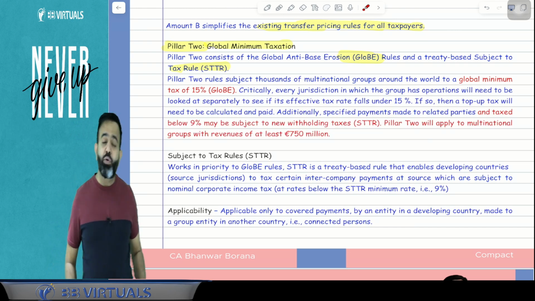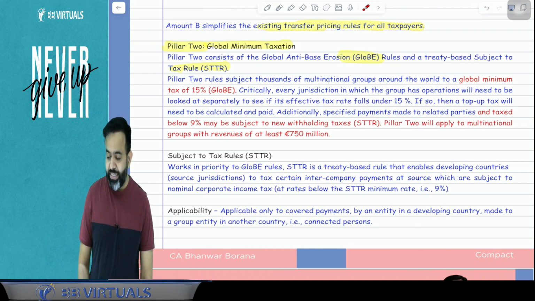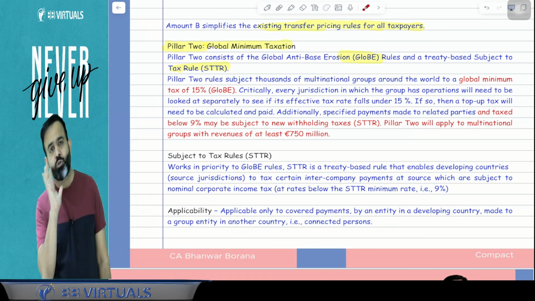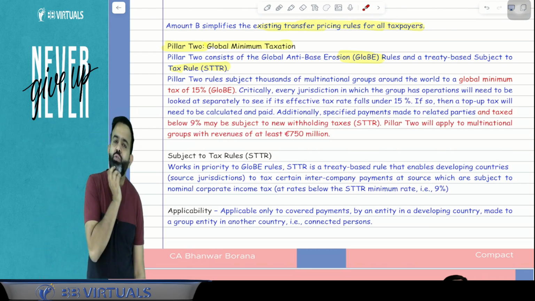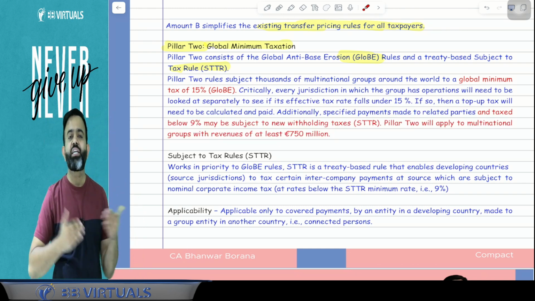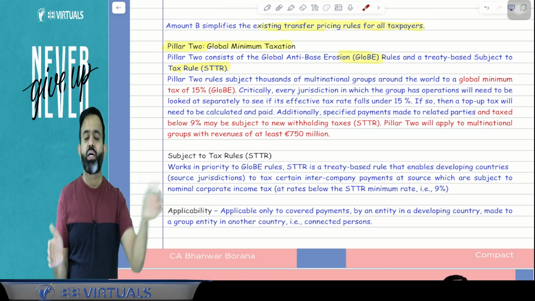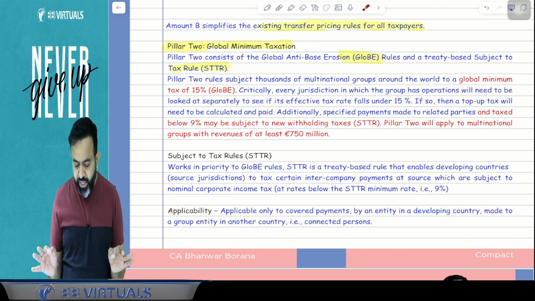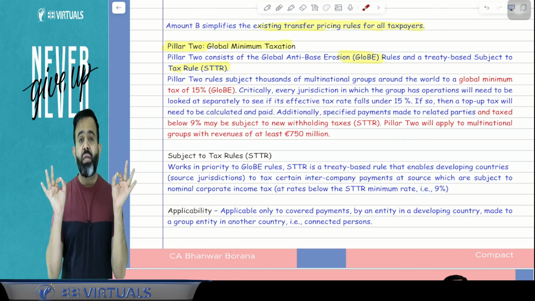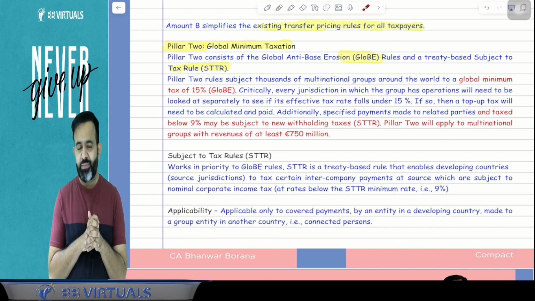Now guys, there is one more rule that is called STTR. STTR is the subject to tax rule. Now what is the subject to tax rule? The subject to tax rule says that whenever one associate enterprise makes a payment to another associate enterprise, then there should be a minimum STTR rate of 9%.